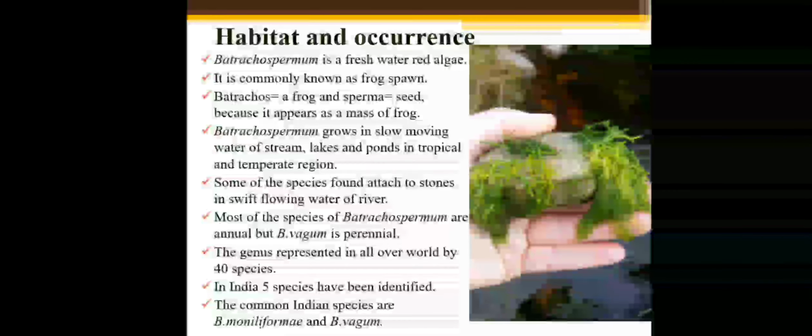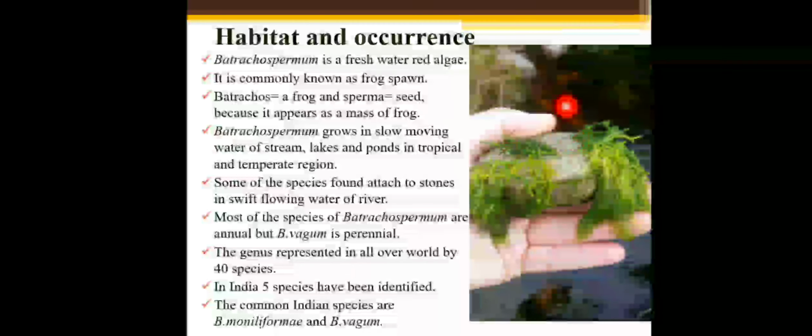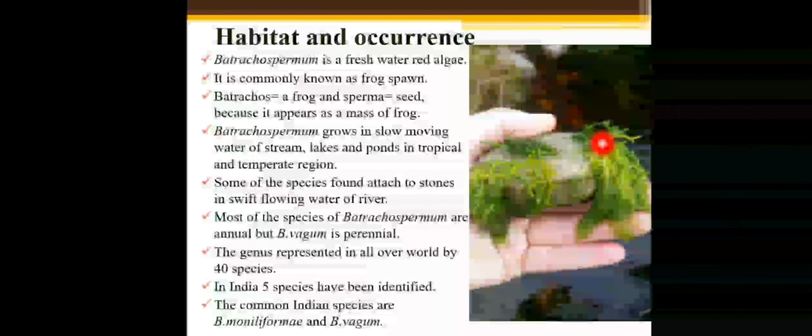Some of the species are found attached to stones in swift flowing water of rivers. As you can see here, some species of the alga are found attached to this stone.